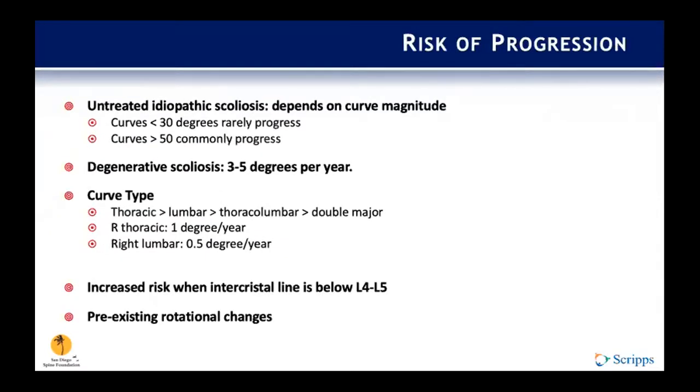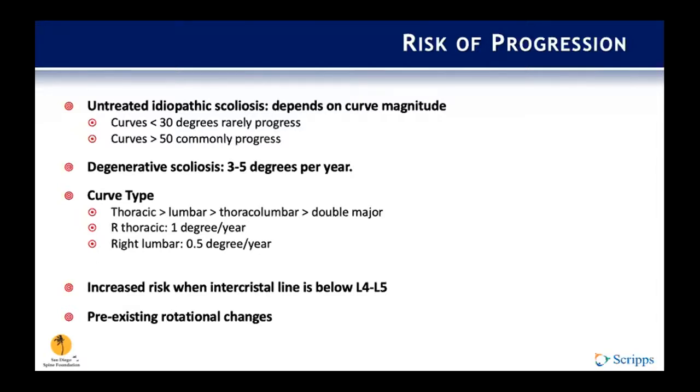So what about the risk of progression? The risk of curve progression depends on several things, including the curve type and the curve magnitude. So patients with untreated idiopathic scoliosis have a variable rate of curve progression. Patients with more mild curves, less than 30 degrees, rarely progress.